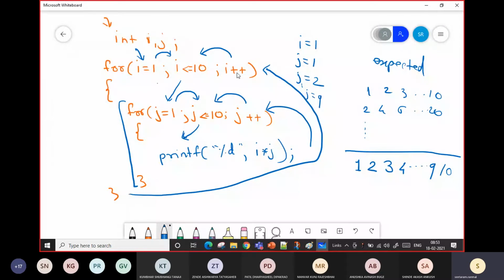Once it comes outside the for loop, what do we have to do? I want to print the next output on a new line. So what I will do, I will put here one printf statement. No need to have %d, just \n.